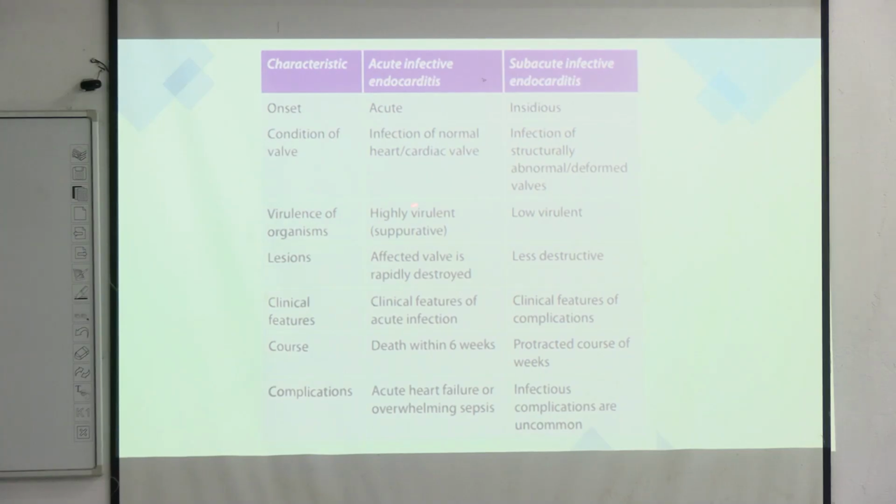Acute endocarditis is caused by highly virulent organisms, for example Staphylococcus aureus, and subacute is caused by low virulence organisms, for example Streptococcus viridans.